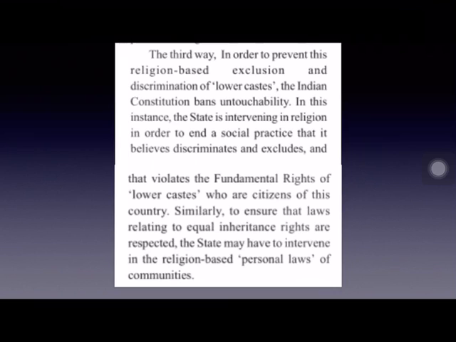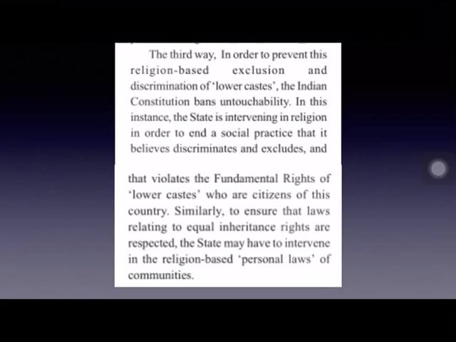And also it violates the fundamental rights of the lower castes. If untouchability still prevails, that means it is a violation of the fundamental rights of the lower castes. They have full freedom to enjoy their life. So to prevent this, the government interferes. The government interfered and it has abolished untouchability through Article 17. Because these lower caste people are also citizens of India equally along with other castes, they must enjoy the fundamental rights.